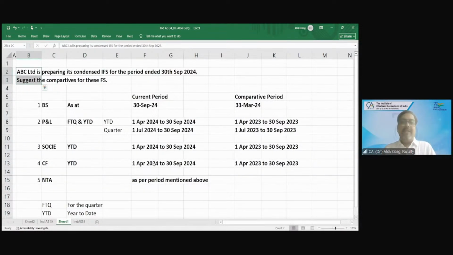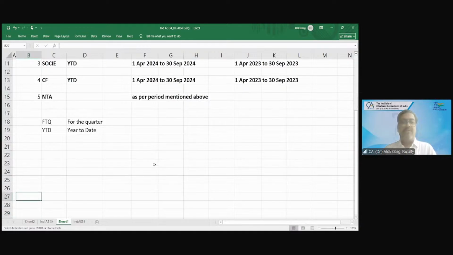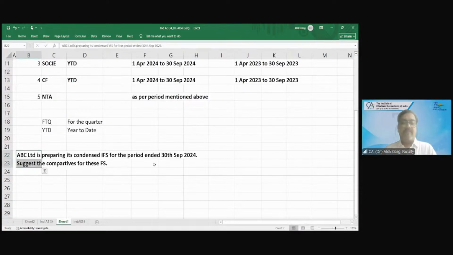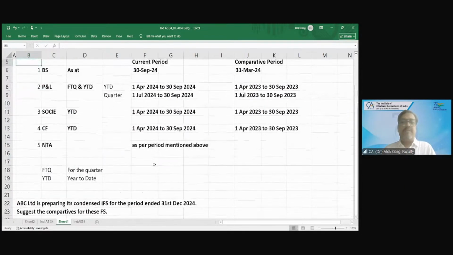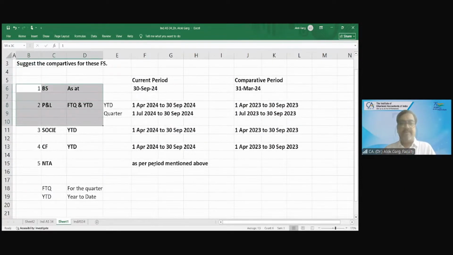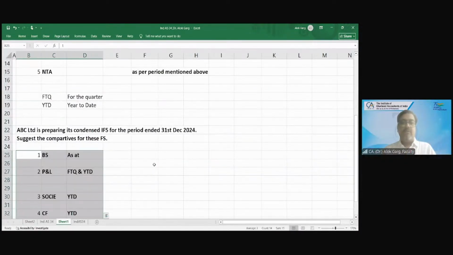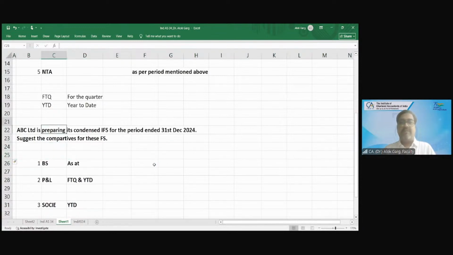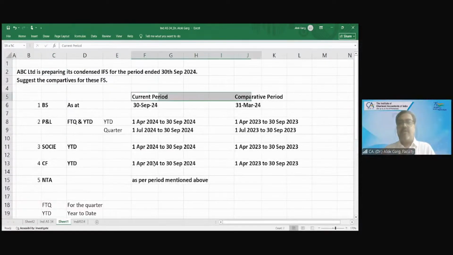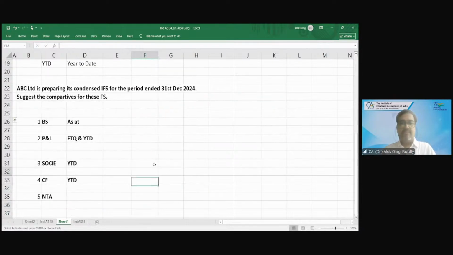Now, let me ask one question to all of you. You need to help me quickly. ABC Limited is preparing its condensed interim financial statement for the period ended 31st December 2024. Suggest the comparative for these financial statements. Tell me which period the balance sheet will be, the current period and the comparative period.